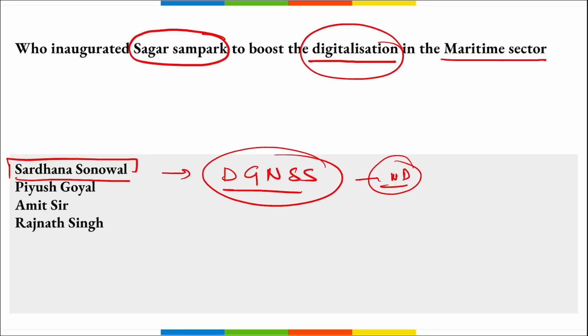Correct? Then remember, if we talk about this DGNSS, that is the digital differential global navigation satellite system, Sagar Sampark, this was launched at 6 locations. Correct? It will enhance the capability of the DGLL in the field of radio marine navigation.